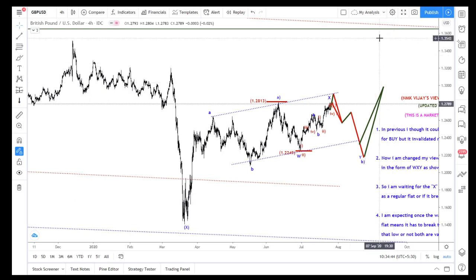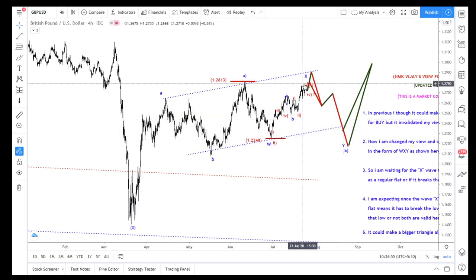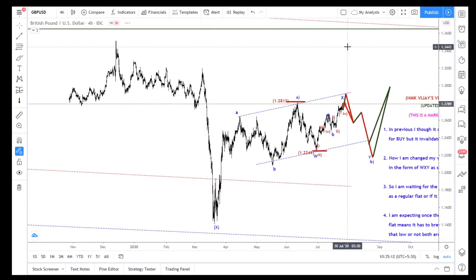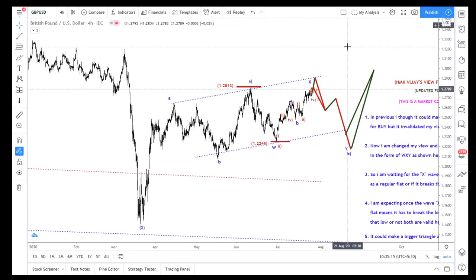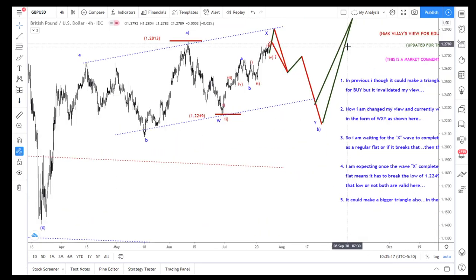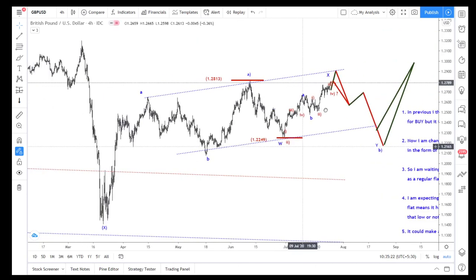EU reached that 1.1650, but what I was expecting is, once it makes a triangle and breaks it, the wave may be this kind of aggressive movement. So if it comes to here, we can buy that with a stop loss for a huge risk reward. But what we expect won't happen, right? So we were getting ready for the pattern to be valid for our entry, but it never happened.